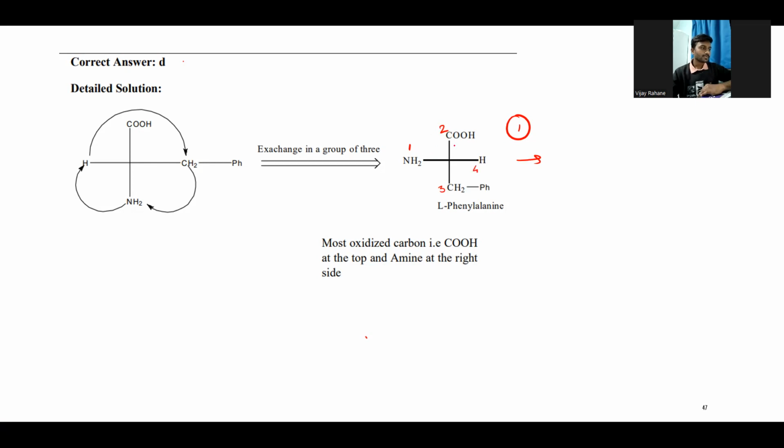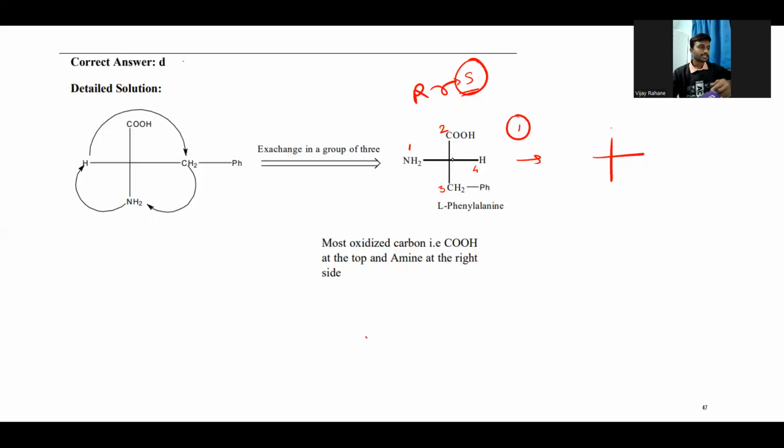So the 1, 2, 3. It is having R, which changes to S. Why does it change? Because the lowest priority group is on the horizontal line. So this is the S configuration for this molecule. If I do only one exchange, whichever exchange you want to do, whichever you want.